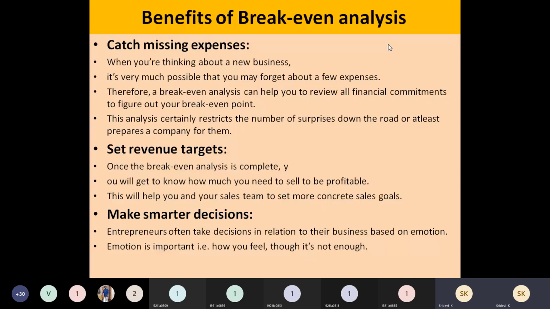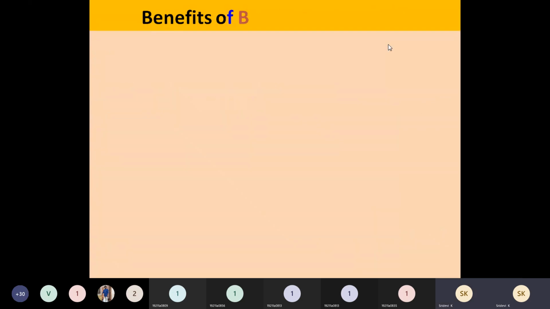All those steps can be fixed if you set your targets and catch these missing expenses, which will lead to smarter decision making, and you will be in a successful situation because you are going to use all the facts now.